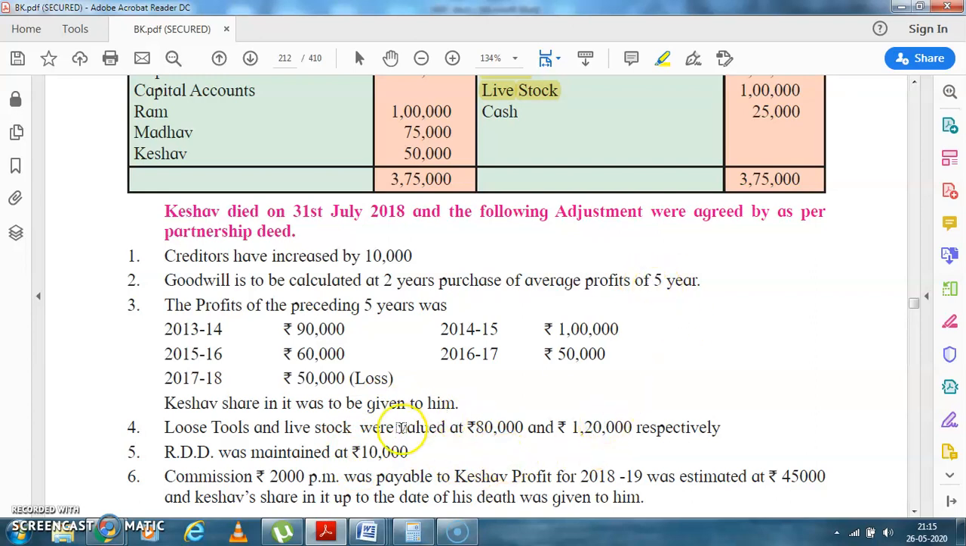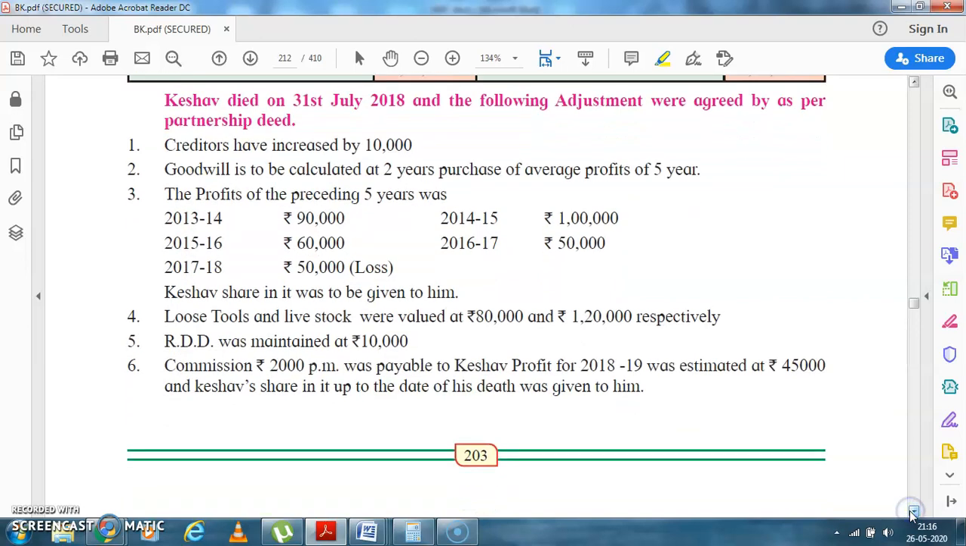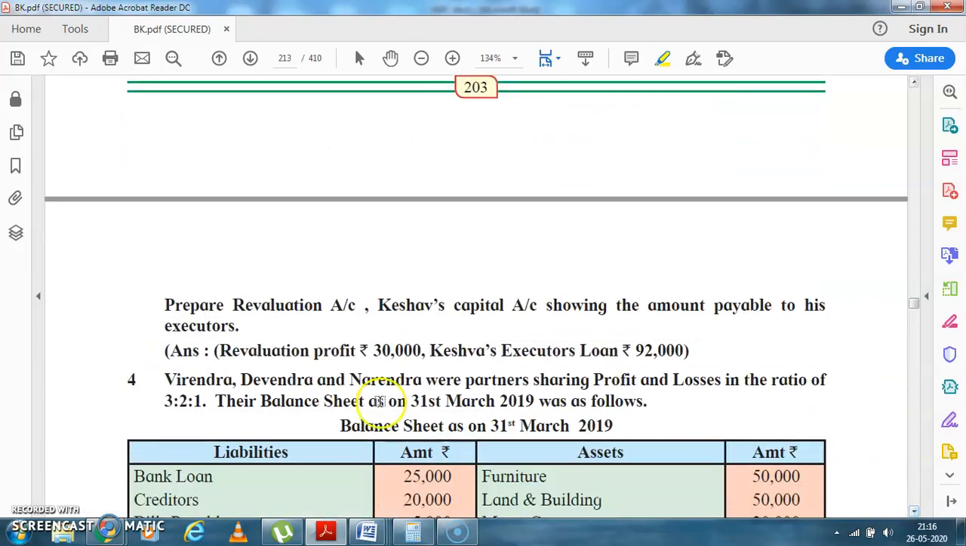We'll see the difference. RDD is maintained at 10%. Commission of rupees 2,000 per month was payable to Keshav. Profit for the year ended 18-19 was estimated to be rupees 45,000, and Keshav's share is to be given to him. Now let's prepare the revaluation account. I have told you, revaluation account and profit and loss adjustment account are one and the same. Then the Keshav capital account showing the amount payable to his executor. See, there are only two things they are asking: prepare the revaluation account and the Keshav capital account.